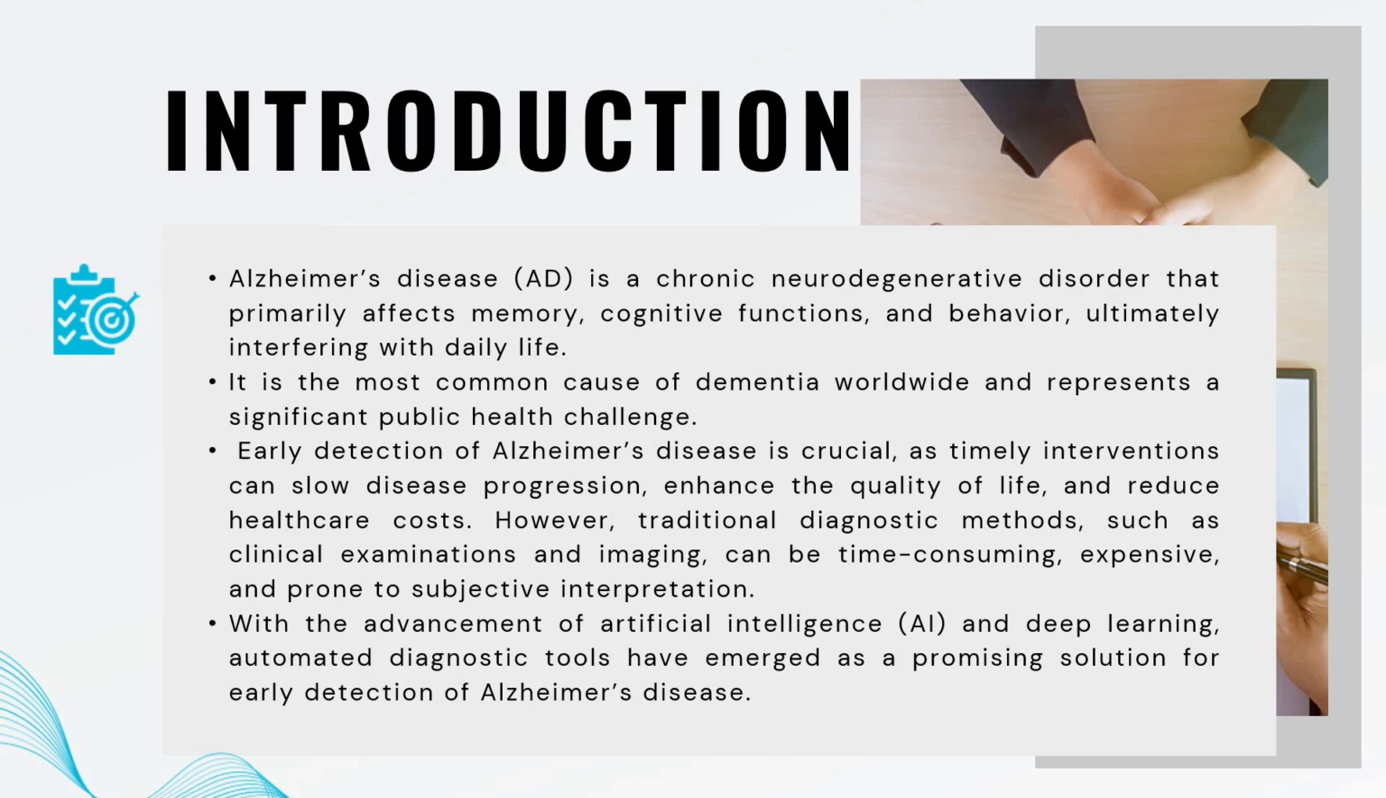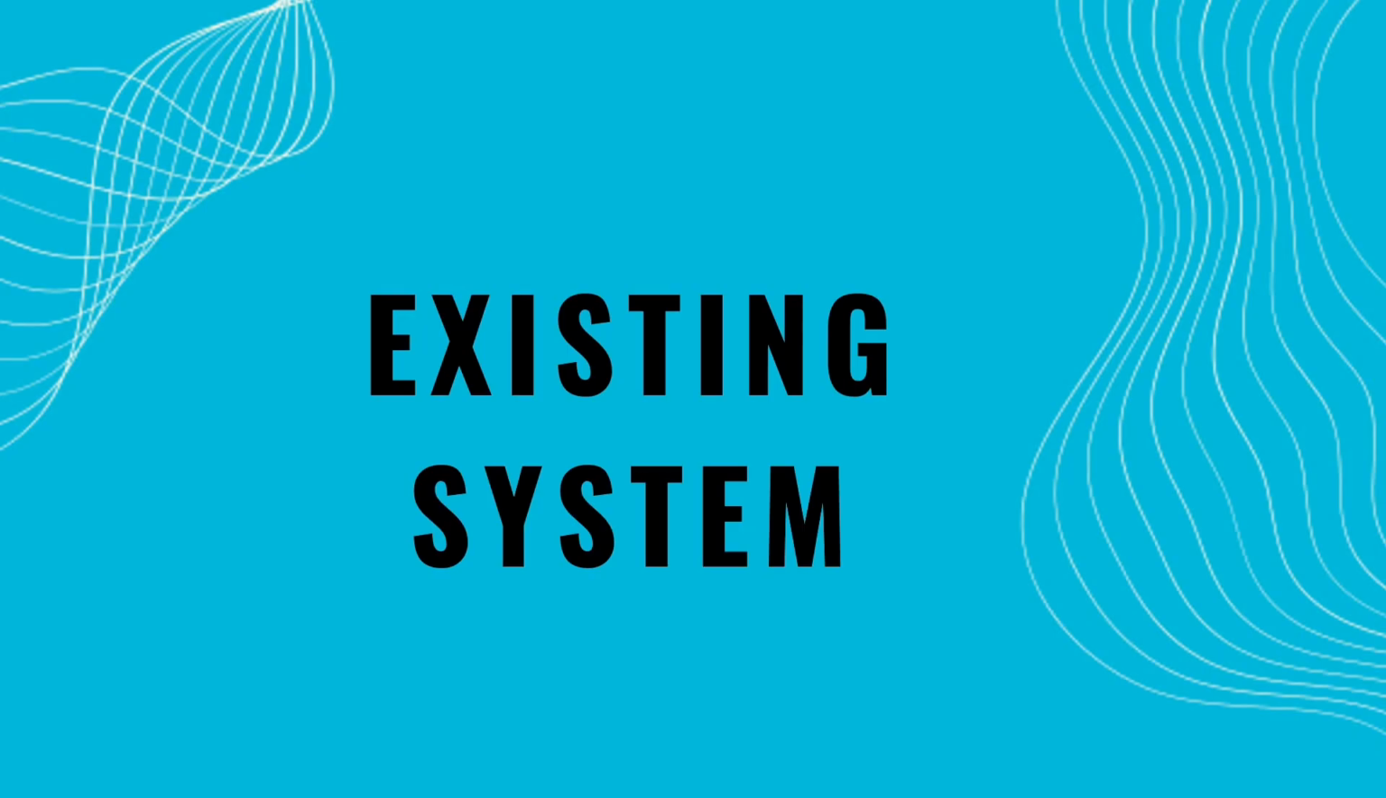The introduction says it is a chronic neurodegenerative disorder that primarily affects your memory function as well as cognitive function, and then your behavior. Ultimately, it interferes with your daily life activities, which is very common. So we have to predict Alzheimer disease as early as possible. That's the main motto of this project. In this project, we are going to apply an artificial intelligence based algorithm with the help of a deep learning approach to predict Alzheimer's disease.